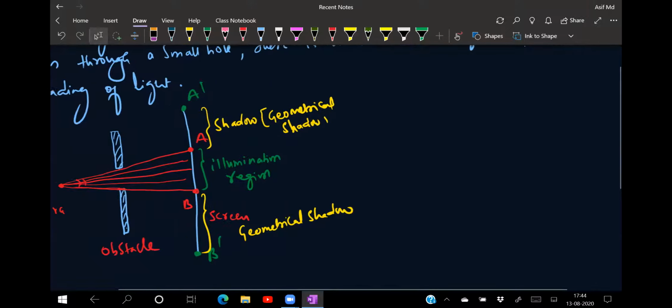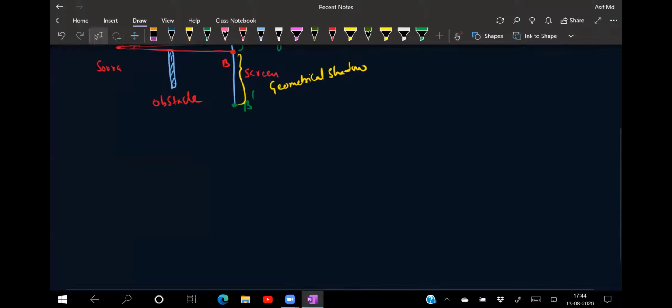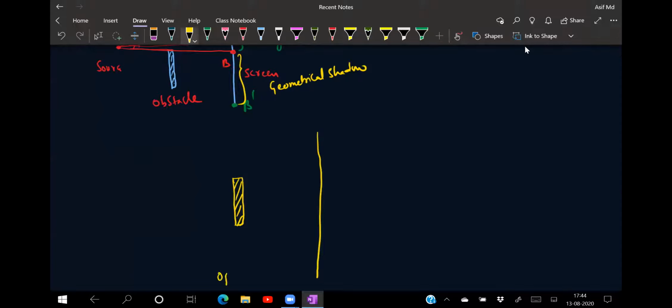If I take an obstacle like this, for example, this is your screen and the obstacle is in front of it, an opaque object. This one is the opaque obstacle, and this is your screen. And again, this is the source of light, S. From this source of light, the ray of light will try to be incident like this.